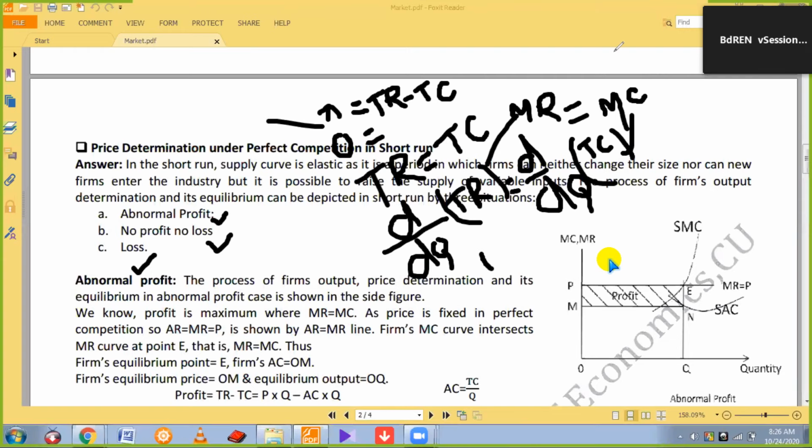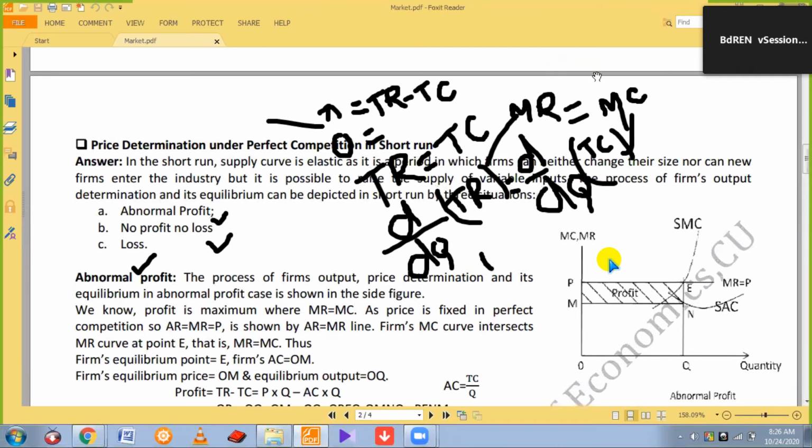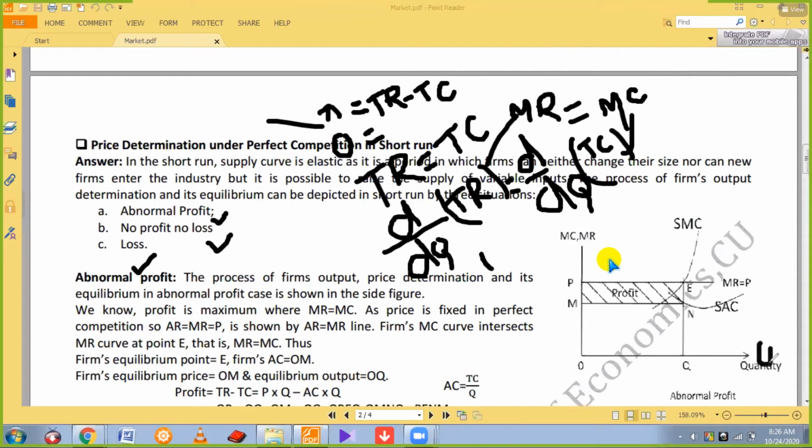Look at this diagram. Why am I discussing it again? Because for the next topic we also need this diagram. Here it is quantity Q, and in the vertical axis here is price, marginal cost, marginal revenue. So we actually need two diagrams. One is the marginal revenue diagram. As this is the discussion of perfect competition, this is the demand curve. Demand curve actually means the price curve.